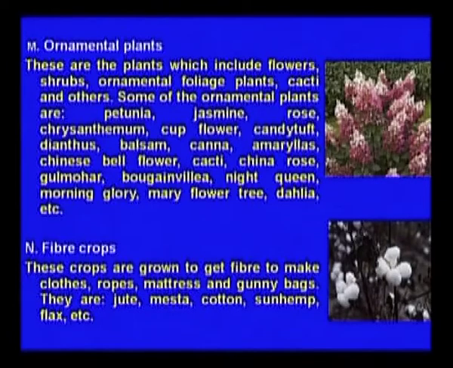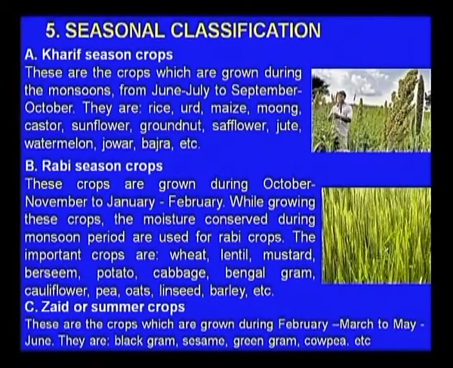Then fiber crops. Fiber crops are mainly for making cloth, jute and all these things. The fiber may be in the flower or in the stem, where you can rot it and then take it out, strip the fiber. These are the crops grown to get fiber to make cloth, ropes, mats and gunny bags. They are jute, cotton, sunhemp, flax, all these things. Now, this is the classification based on uses.